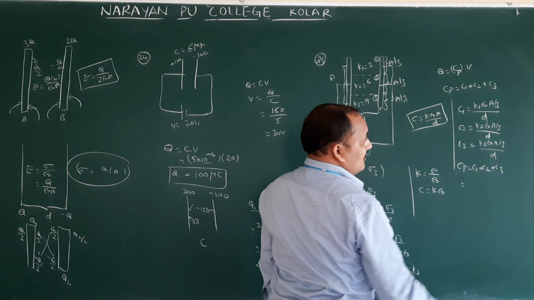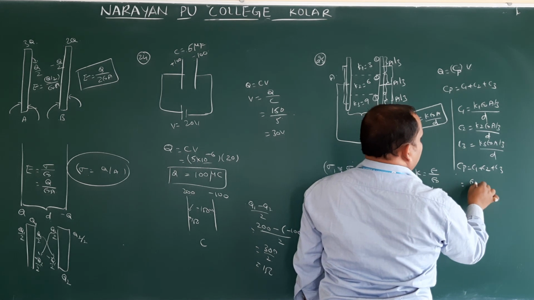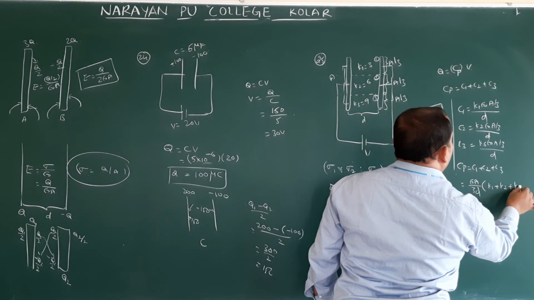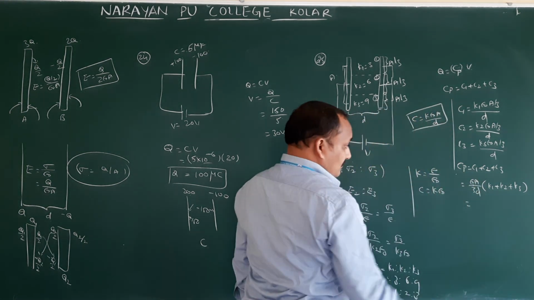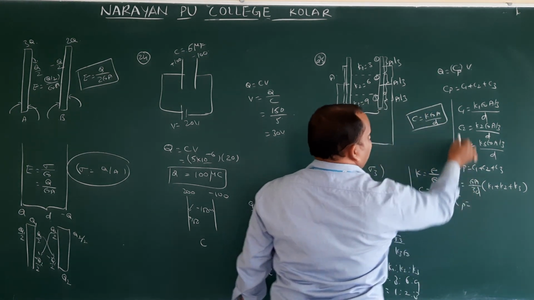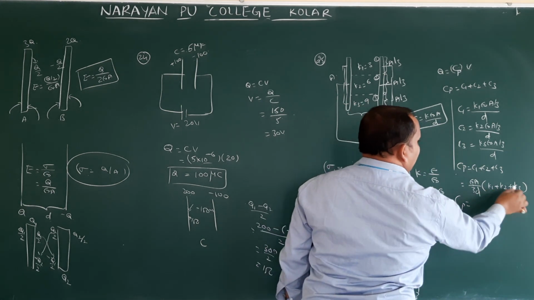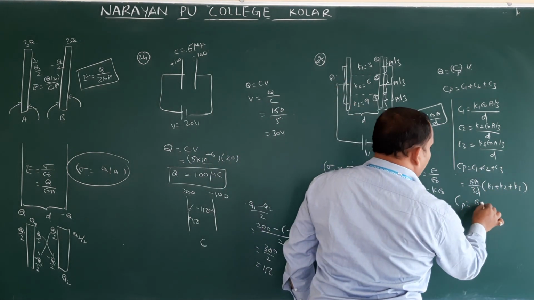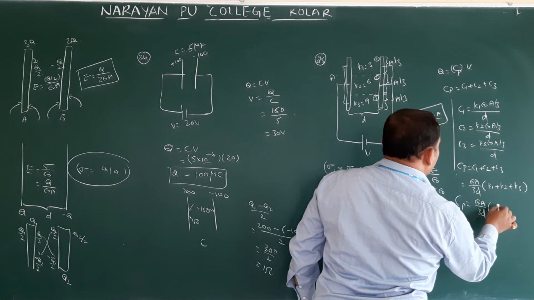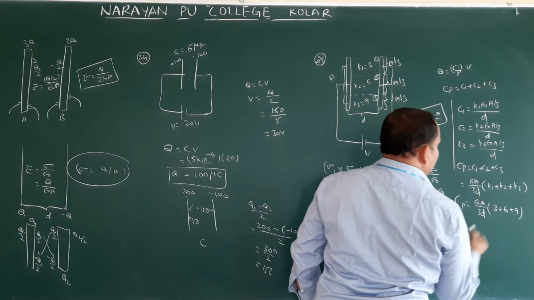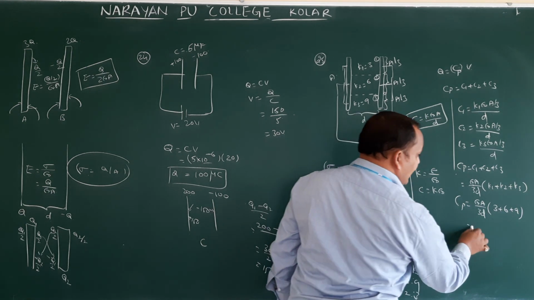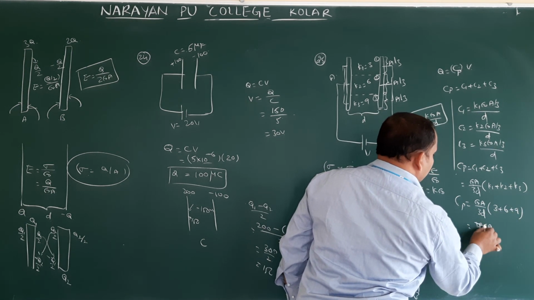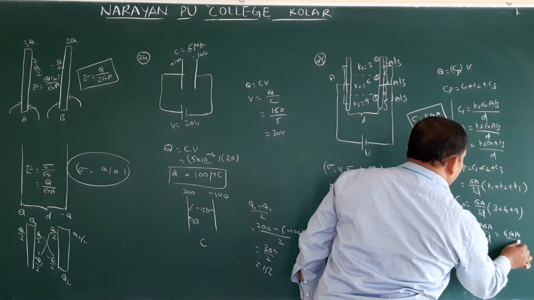What is common? I am taking common here only. Epsilon naught A by 3D is common. Then K1 plus K2 plus K3. This is Cp. So substitute the K1, K2, K3 values: 3 plus 6 plus 9, times epsilon naught A by 3D. 9 plus 6, 15. 15 plus 3, 18. So 18 epsilon naught A by 3D, that is nothing but 6 epsilon naught A by D.